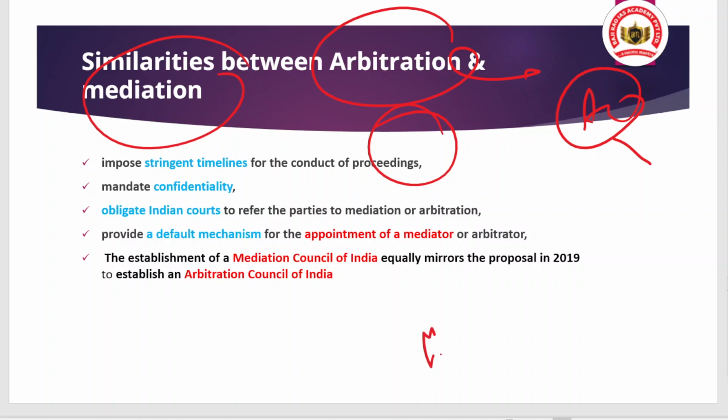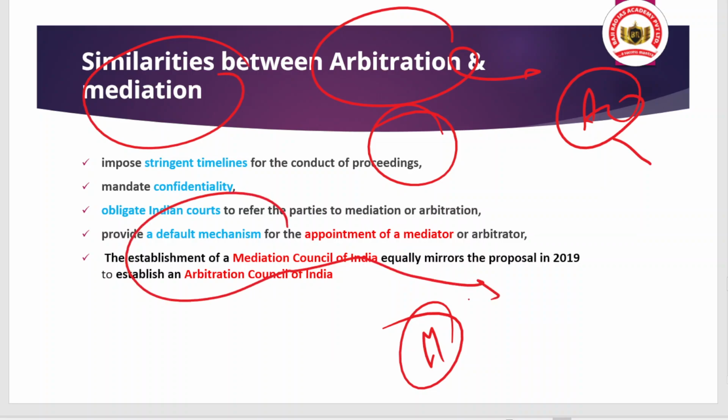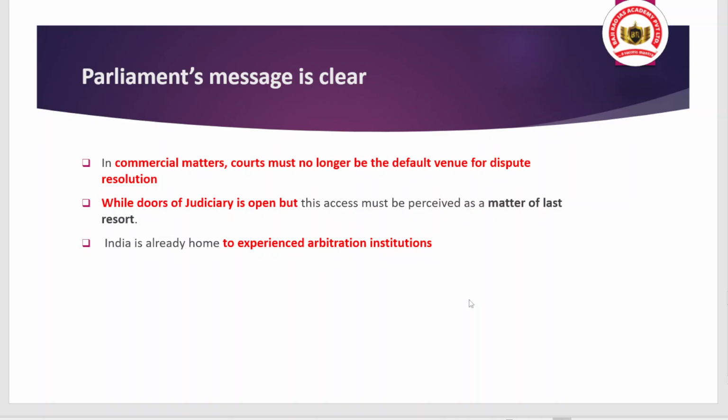And along with this mediation bill, there is a provision for the establishment of the Mediation Council of India on the lines of the Arbitration Council of India. But this Arbitration Council of India still has not been established. Okay, so these are certain similarities. Now coming to the main point, what will be the benefits? The Parliament's message is clear that in the case of commercial matters, like disputes related to industry or services, court must no longer be the default venue for dispute resolution. That is the point Parliament is trying to convey.